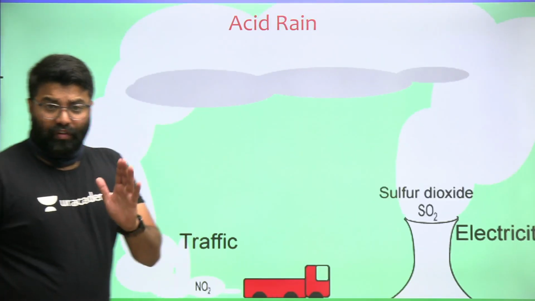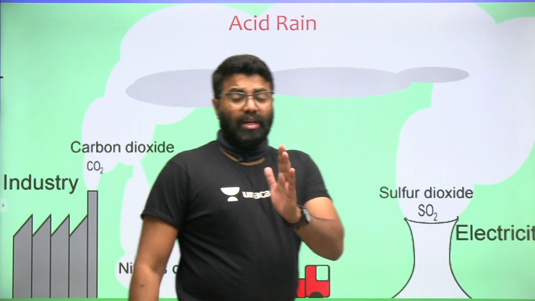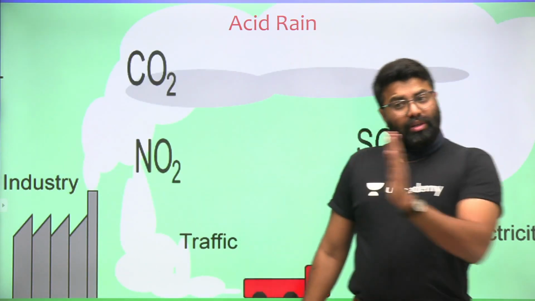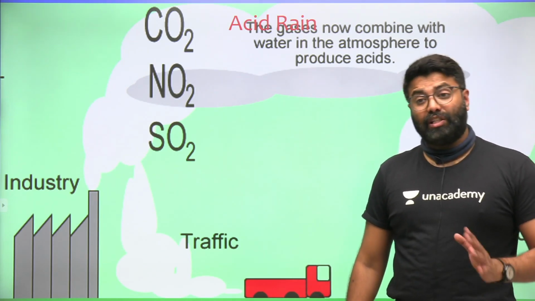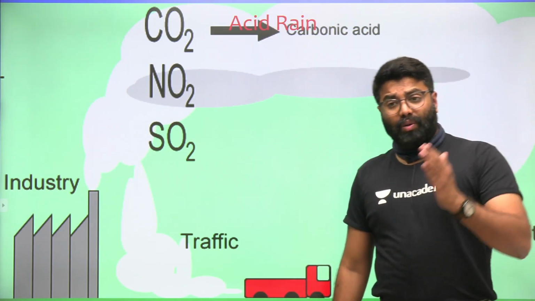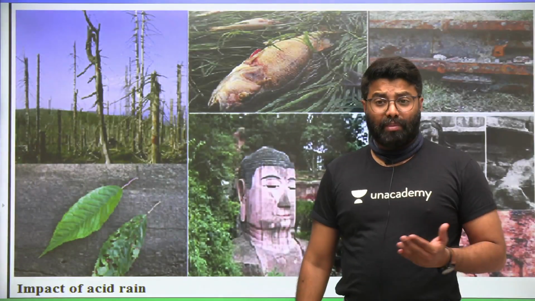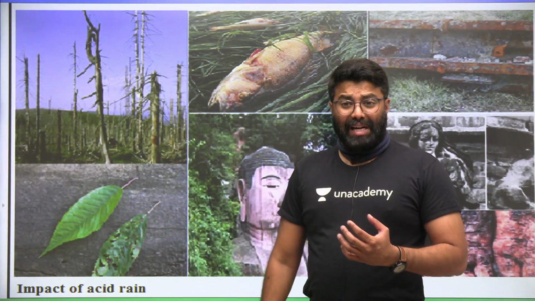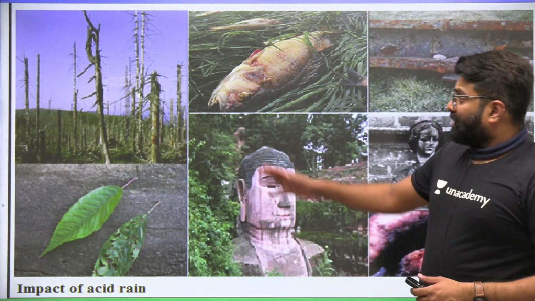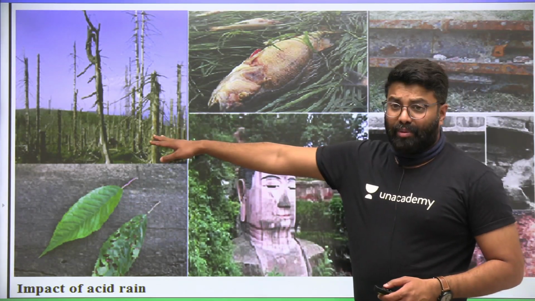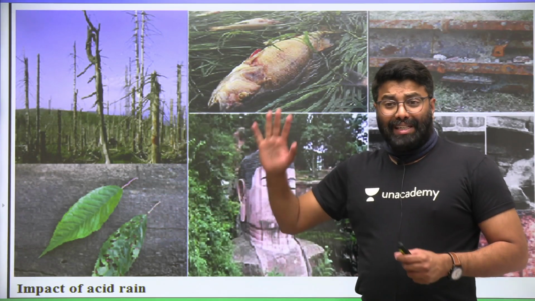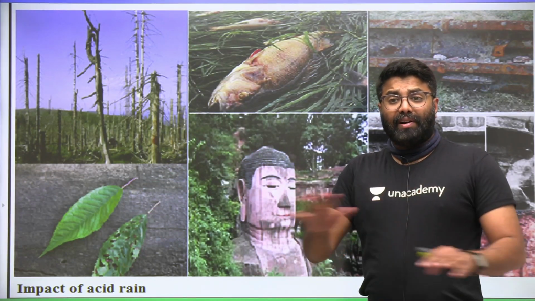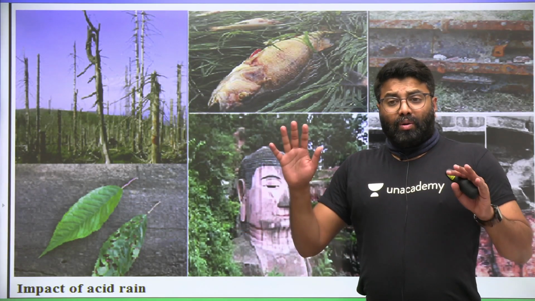Normally the pH of rainwater is 7, that is neutral. During acid rain the pH comes down to 4.5 to 5.6. So acid rain is very dangerous, friends. Across the world, wherever I have travelled, I have collected some images of acid rain sites. You can see some of the sites, where the forests have been destroyed and the crops have been damaged. Acid rain can cause severe damage to crops.